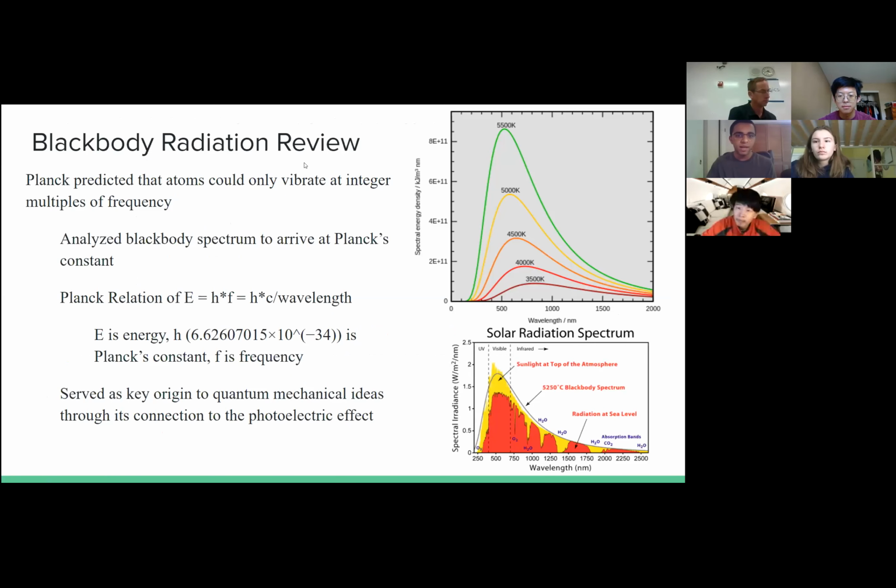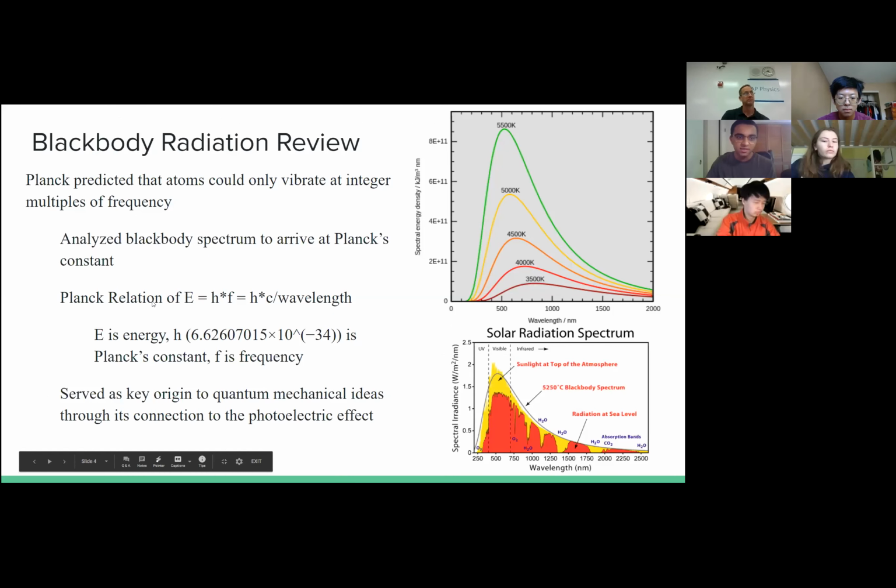So here's a review of black body radiation. We have the idea of a black body, which will absorb and emit electromagnetic radiation. People were trying to make graphs of this and solve the problem of black body radiation. We talked about this a lot last time. But essentially, Planck solved this problem by predicting that atoms could only vibrate at integer multiples of frequency. And that became referred to as Planck's constant, right? So he analyzed the black body spectrum to arrive at this.